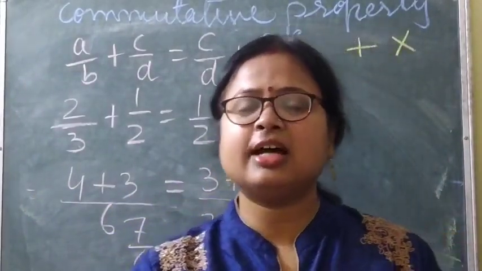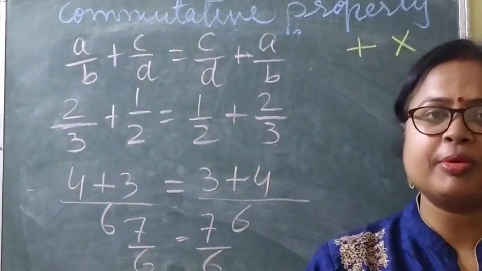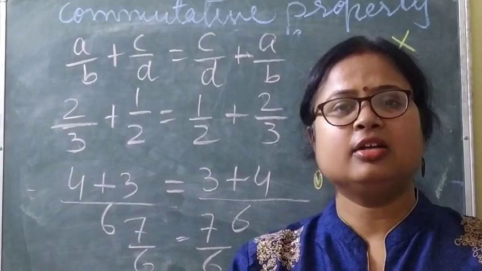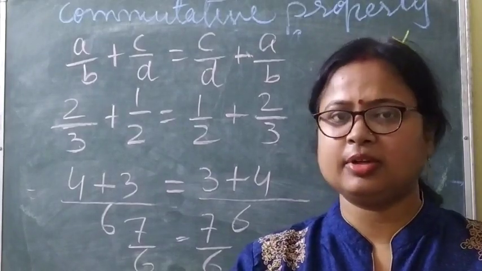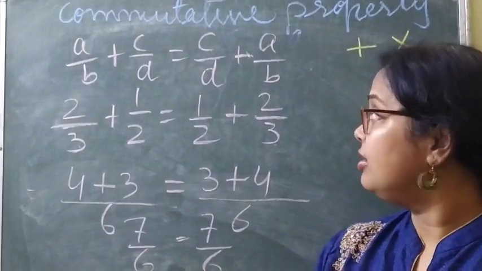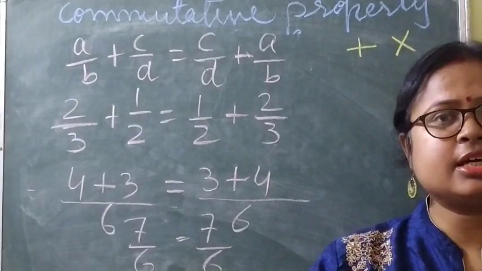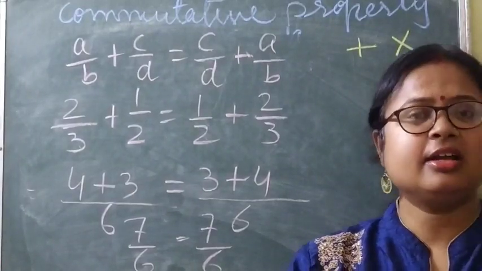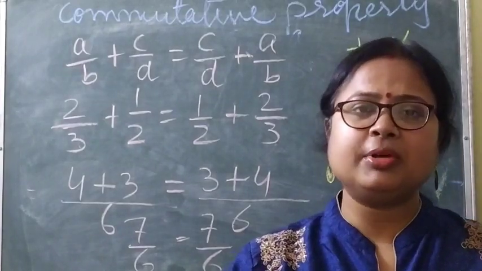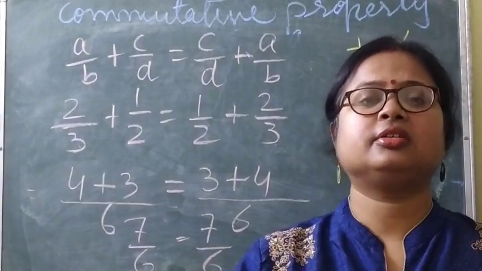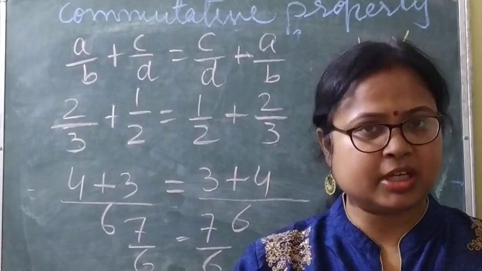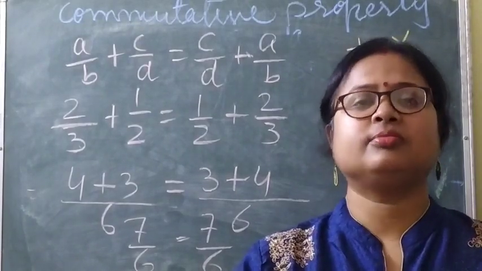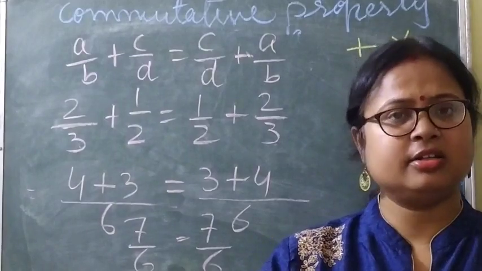This indicates that the commutative property is applicable when you are adding two rational numbers. Okay. Next I am going to discuss the inverse property. I have discussed earlier that the inverse property is also applicable only with addition and multiplication. It does not exist for subtraction and division.